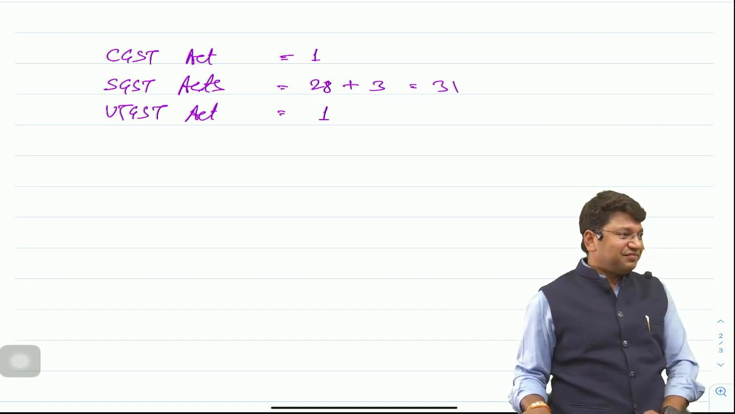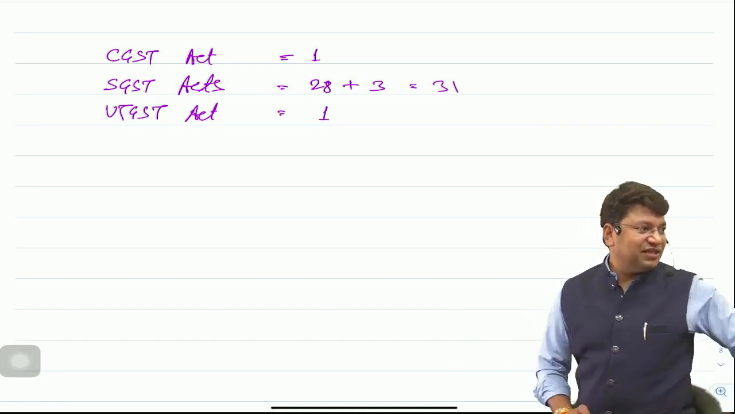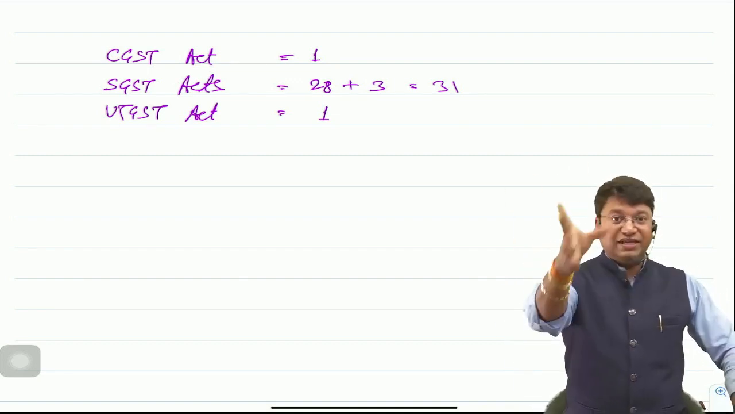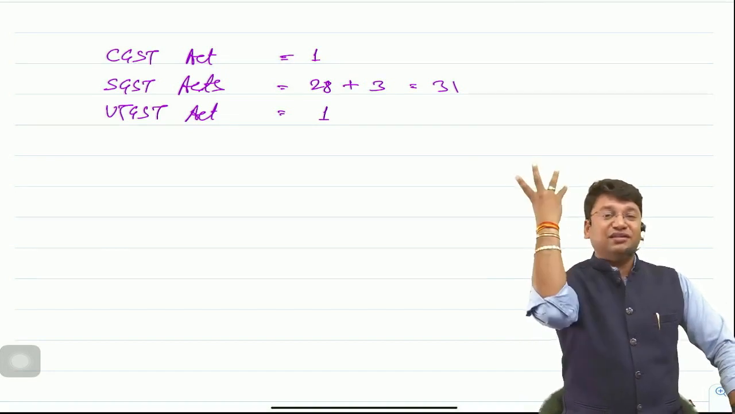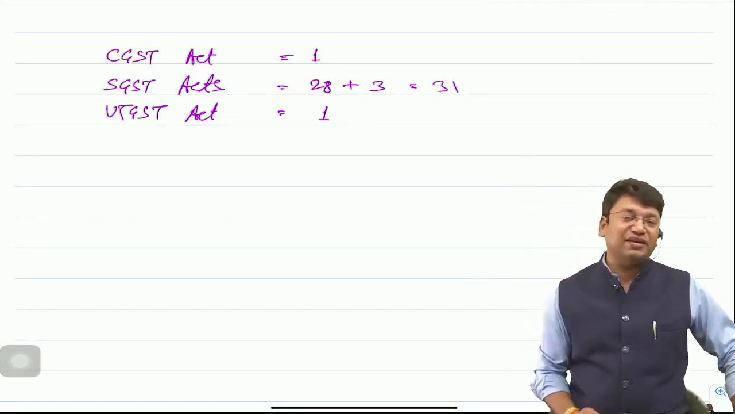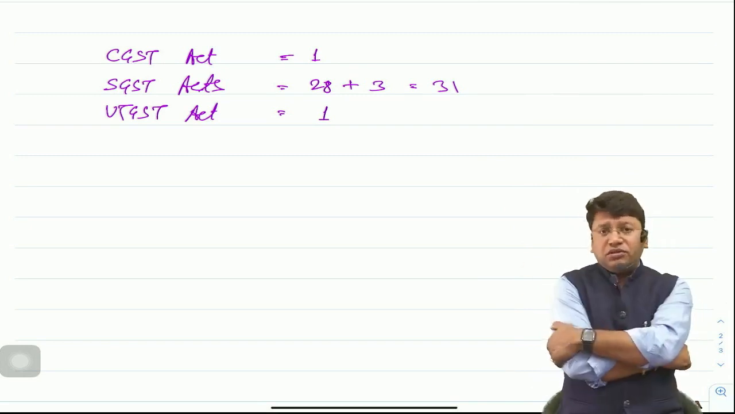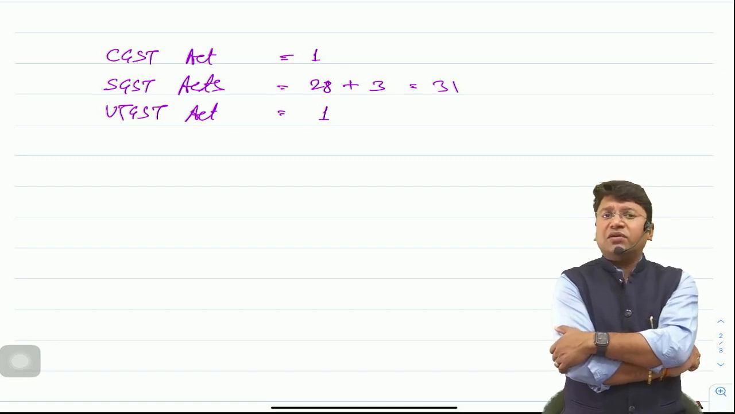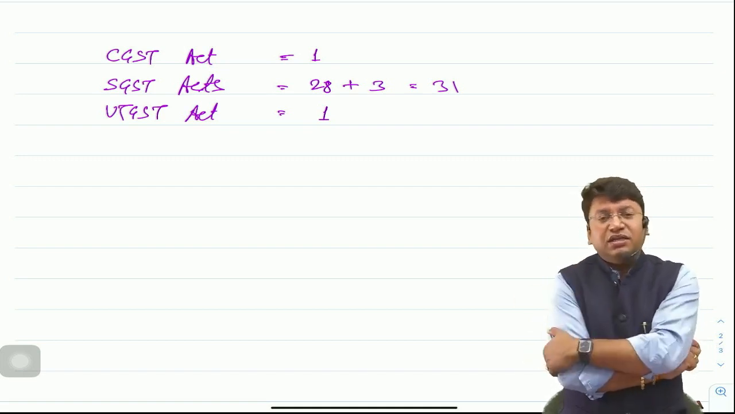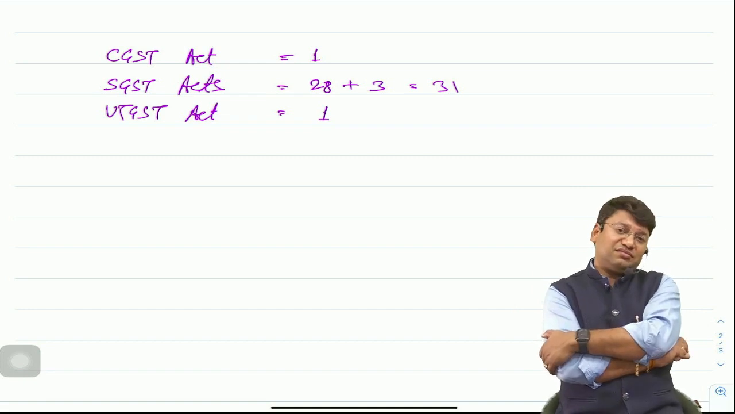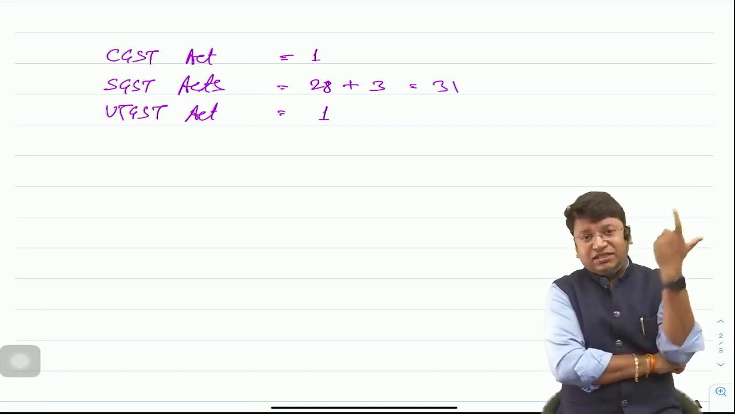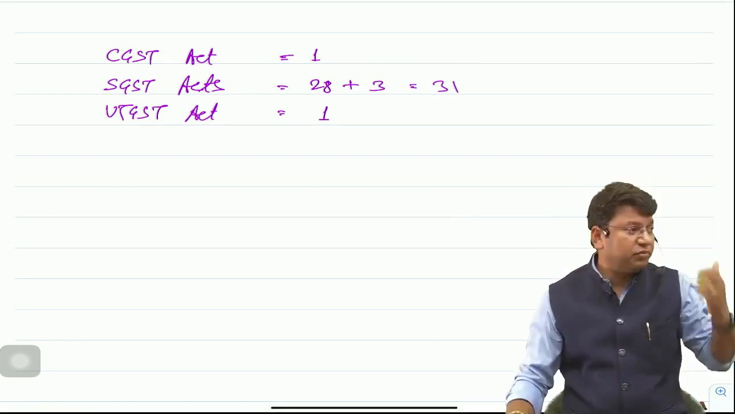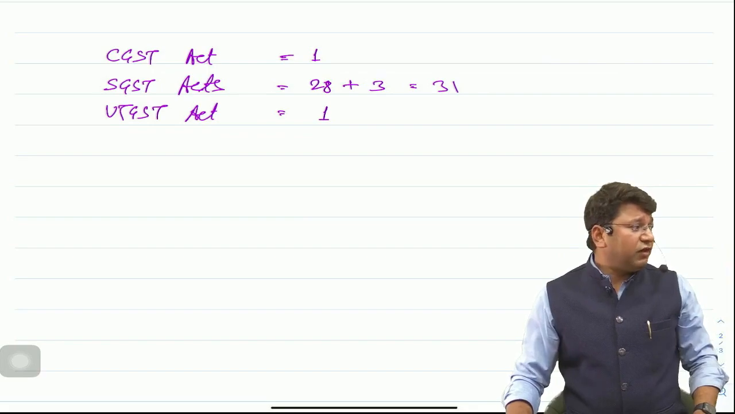Okay, sir. Now what will happen? One CGST is framed, 31 SGST Acts are passed, one UTGST Act is passed for all the union territories. Now what will happen? Suppose I take the example that goods worth rupees 1 crore or services worth rupees 1 crore are sold from Maharashtra to Maharashtra, then CGST and SGST will be charged. CGST to the central government 9% and 9% to the Maharashtra state government will be charged, and the revenue will be given to the Maharashtra state government.